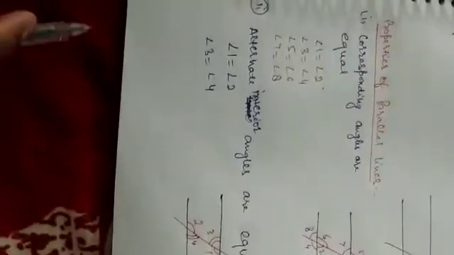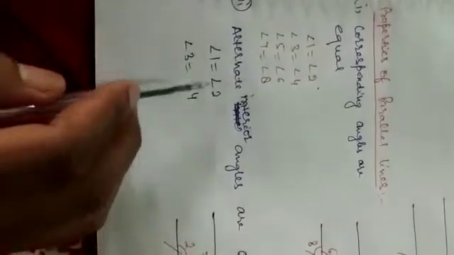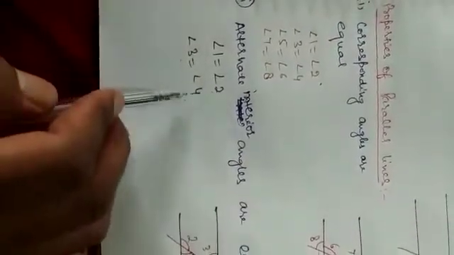Second is alternate interior angles are equal. See, these are two parallel lines again. Angles 1 and 2 are alternate interior angles. The angles on which I put the same symbol, they are equal, and angle 3 and angle 4 are alternate interior angles, so they are equal. Angle 1 is equal to angle 2 and angle 3 is equal to angle 4. So we can say alternate interior angles are equal.